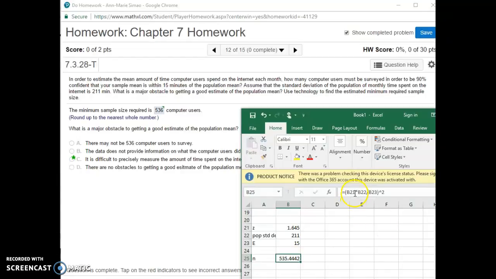My formula is going to be what? It's going to be my Z, and then we're going to multiply that by my population standard deviation divided by E, and then I need to square the whole thing. So if you're using a calculator, 1.645 times 211 equals, divided by 15 equals, and then square it. My answer is going to be 535.4. What's going to happen is you cannot have half a piece. So you always have to round your sample size up to the next